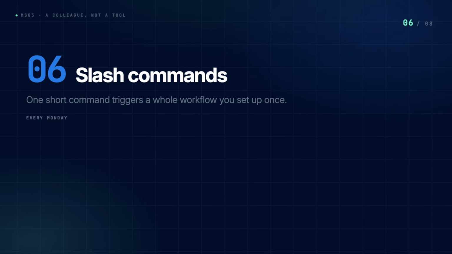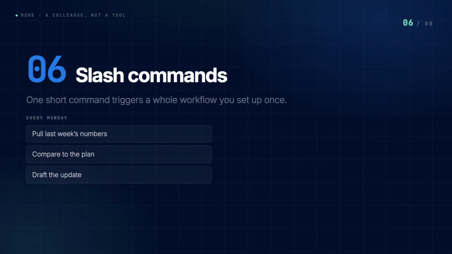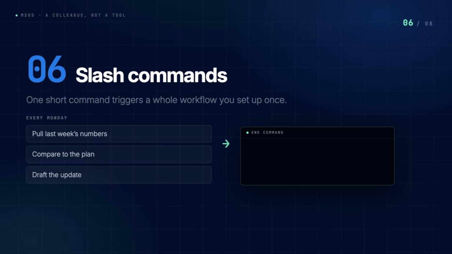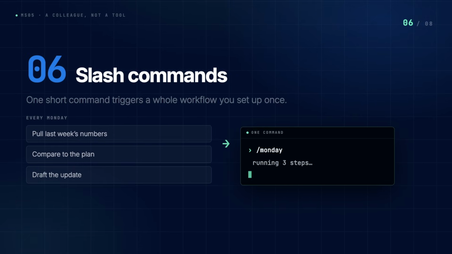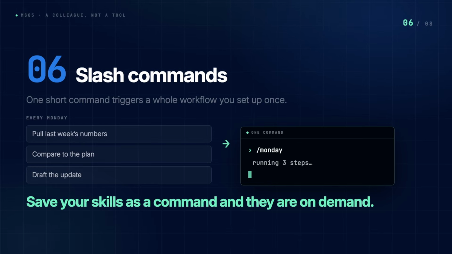Feature 6. Slash commands. One short command triggers a whole workflow you set up once. If you give the same 3 instructions every Monday, there's a slash command waiting to be made. Type it once and the whole Monday routine runs. Save your skills as a command, and they are on demand.